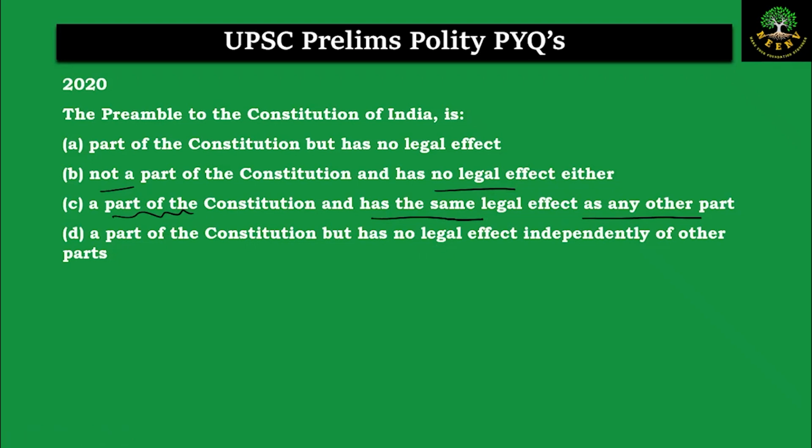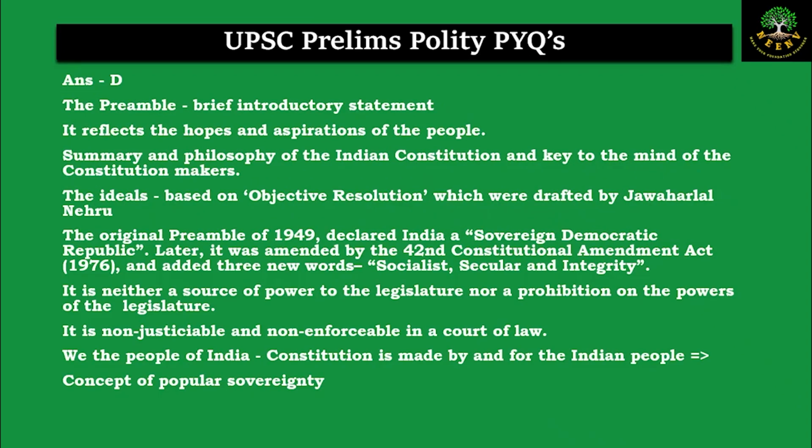Now this is about the preamble. So preamble is a brief introductory statement for the Constitution. It reflects the aspirations of the people and it has the philosophy of the Constitution within it. And it was based on the objective resolutions which was drafted by Jawaharlal Nehru. And preamble was amended only one time, that is the 42nd amendment of 1976, where three new words, socialist, secular were added and integrity was also added.